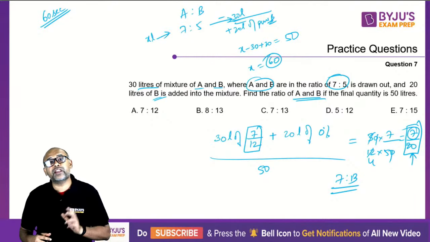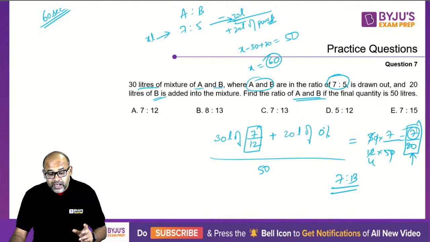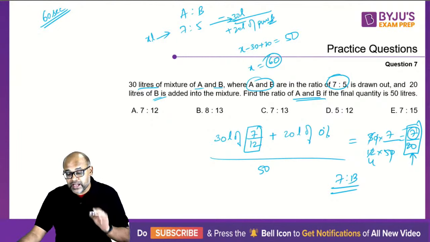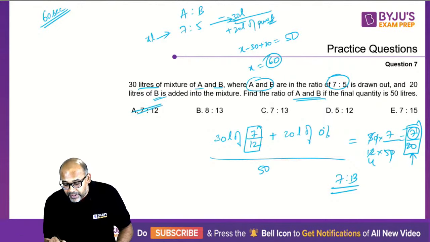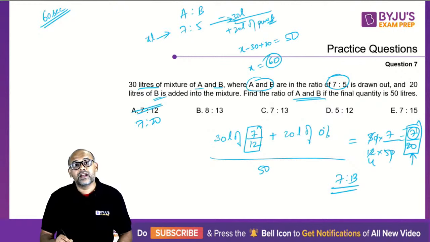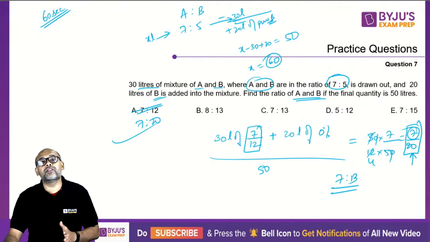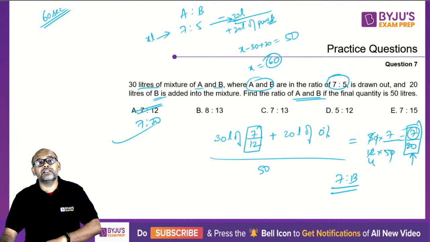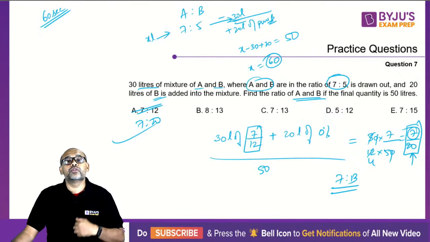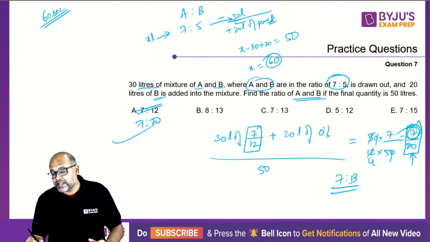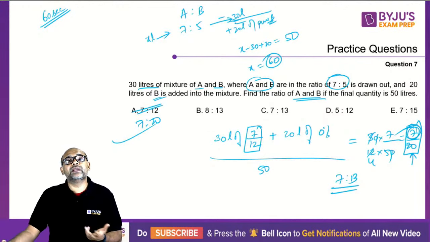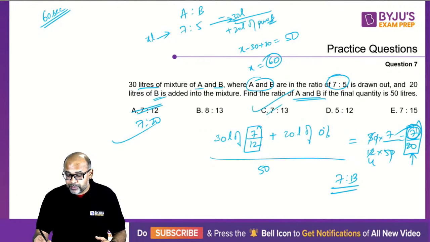So please be very, very careful when you are answering these questions. These questions, if I want to create a trap, I will make the first option as 7:20. And if you are not careful, you will mark this. And that's wrong, because 7/20 is the percentage of A. It is not the ratio of A and B. So you have to convert your percentage into ratio, and you know how to do that. So 7 is A, so B will be 20 minus 7, which is 13. So 7:13 is your answer, which is your option number C.